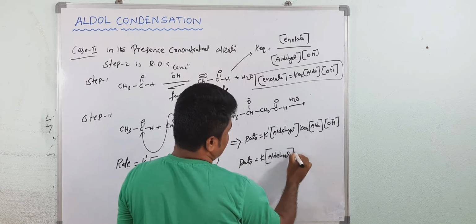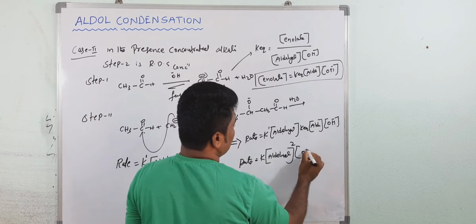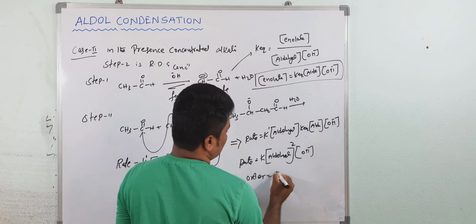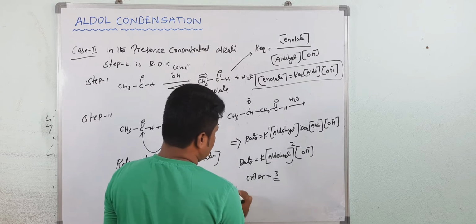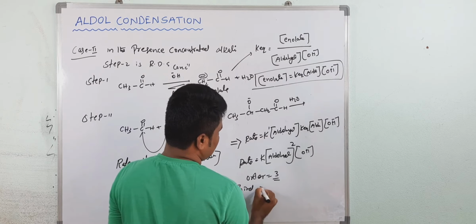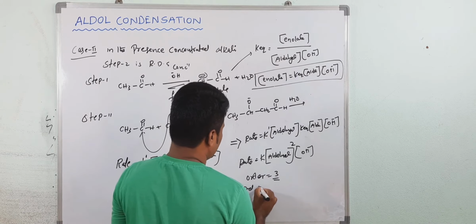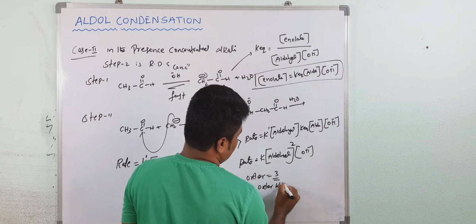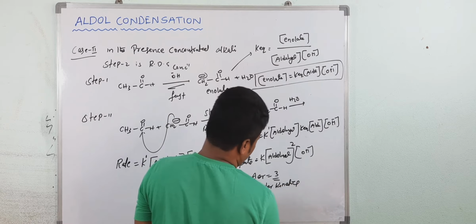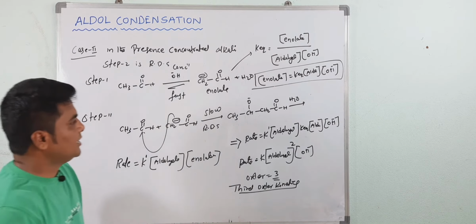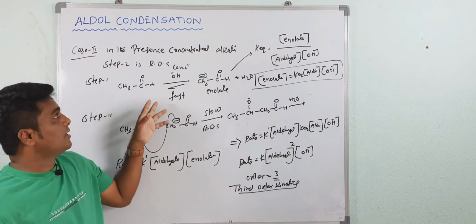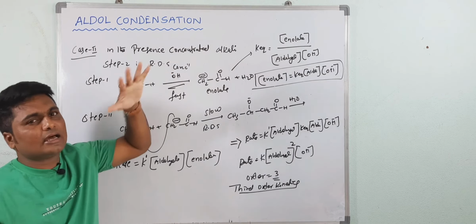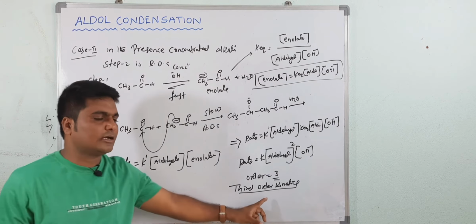With respect to aldehyde it is second order, then OH minus. Now what is the order here? So order is 3. So this is third order kinetics.